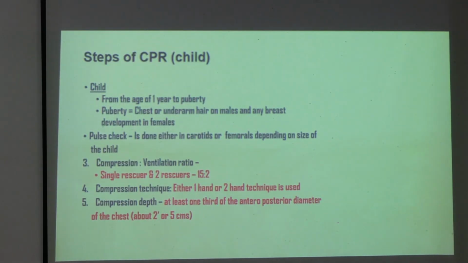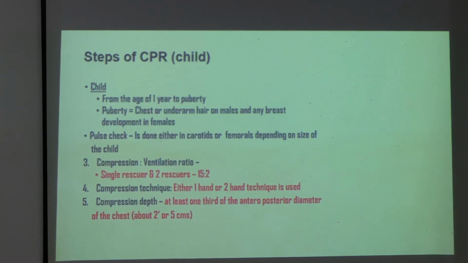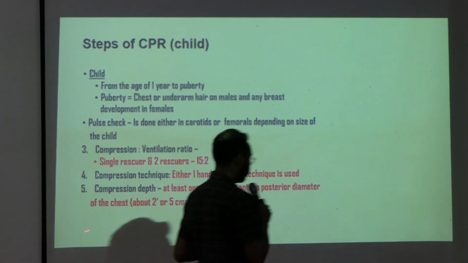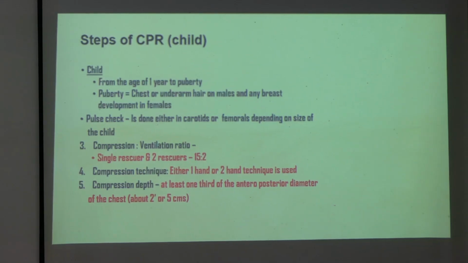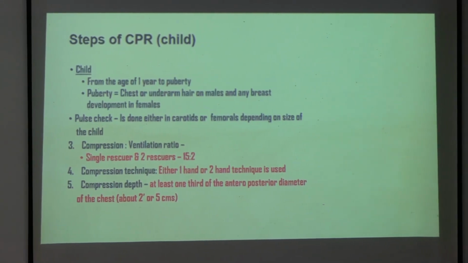So what is different in adults? First, as I said, the ratio of pulse is different. In adults, we look for carotid. In pediatrics, we look for brachial or femoral. And the next difference is that even if it is a single rescuer or double rescuer, we need to go for 15:2 ratio. Next, what is the compression technique? So compression technique is again different in children. I will show it in the next slide. The depth is same, just like adults. We have to go at least 1/3 of the depth, but the technique is different.